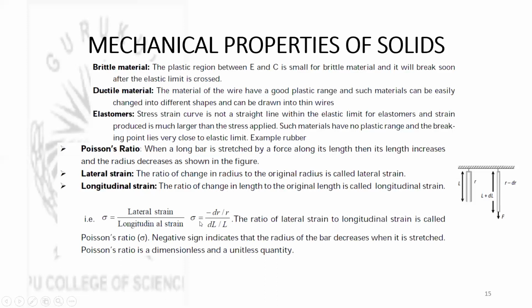That is, Poisson's ratio is equal to minus dr by r divided by dL by L. So this ratio of lateral strain to longitudinal strain is called Poisson's ratio, and in this expression, the negative term indicates that the radius decreases when it is stretched. And this Poisson's ratio is a dimensionless and unitless quantity, and its practical value is lying between 0 and 0.5, but theoretical limit is -1 to +1.